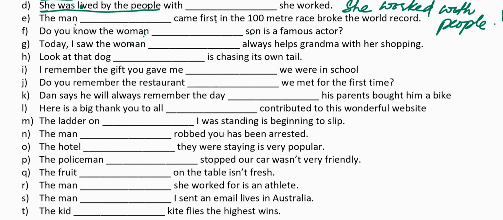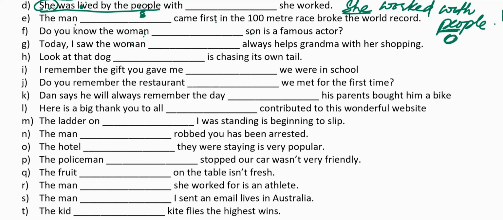Here in this first part, she is the object of the sentence because she was loved by the people. People are the subject here in this part of the sentence, and she is the object of the verb love. But coming to the second part, she worked with people. She is the subject. She is working with who? People. People in this part is the object.